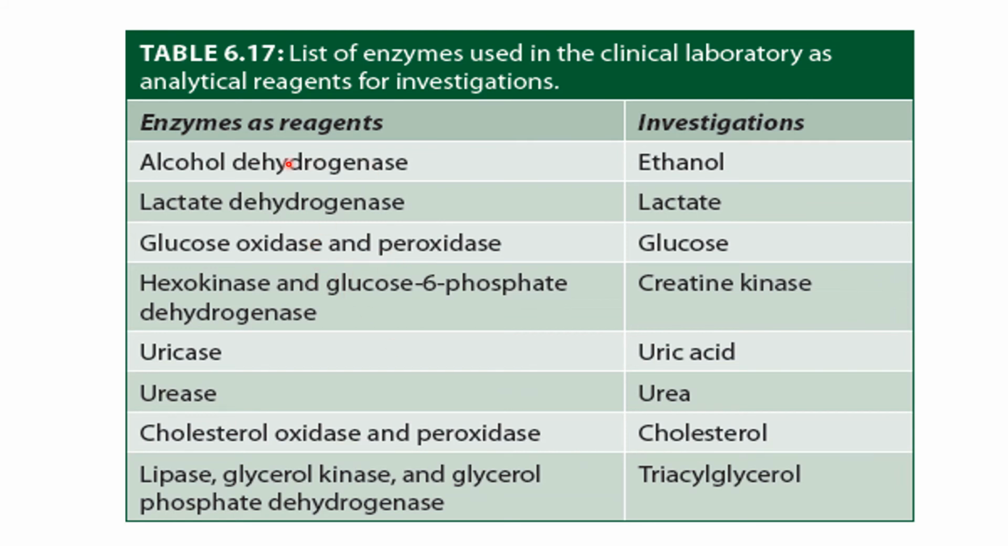And also some other enzymes like alcohol dehydrogenase in ethanol estimation, lactate dehydrogenase in lactate estimation, glucose oxidase and peroxidase in glucose estimation, hexokinase and glucose 6-phosphate dehydrogenase in creatine kinase estimation, uricase in uric acid estimation, urease in urea estimation, cholesterol oxidase and peroxidase in cholesterol estimation, and for triacylglycerol estimation, lipase, glycerol kinase, and glycerol phosphate dehydrogenase can be used. So for estimation of some substances, enzymes are used as reagents. That is called analytical use of the enzymes.